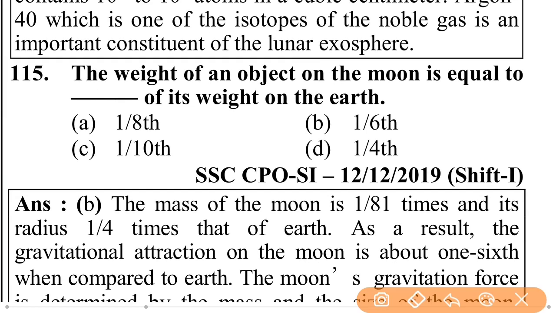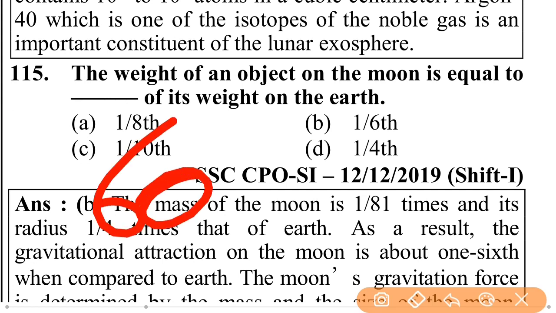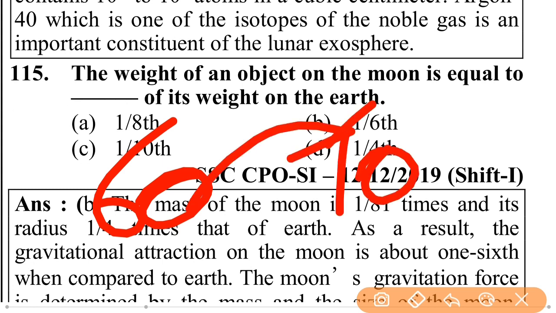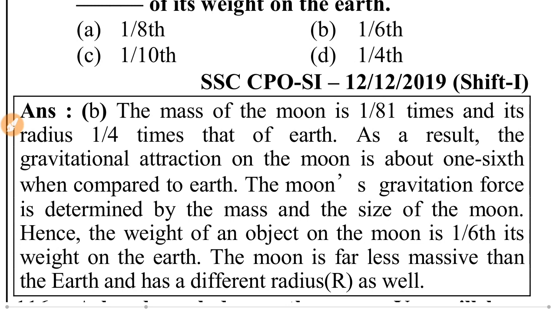The weight of an object on the moon is equal to 1/6 of its weight on earth. If you have 60 kg weight on earth and you go to the moon, your weight is only 10 kg, you become a 10 kg person. The mass of the moon is 1/81 times and its radius 1/4 times that of earth.